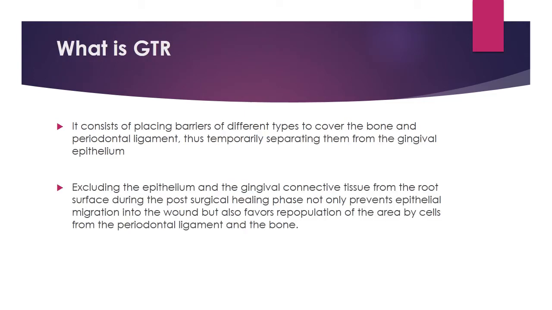So what is GTR? It consists of placing barriers of different types to cover the bone and the periodontal ligament, thus temporarily separating them from the gingival epithelium. Excluding the epithelium and gingival connective tissue from the root surface during the post-surgical healing phase not only prevents epithelial migration into the wound but also favors the repopulation of the area by cells from periodontal ligament and bone.